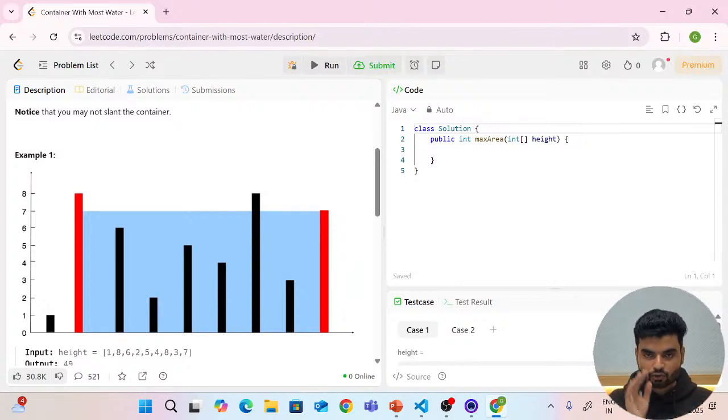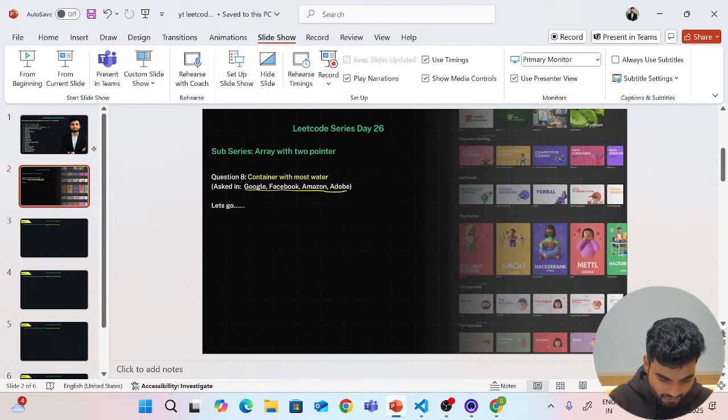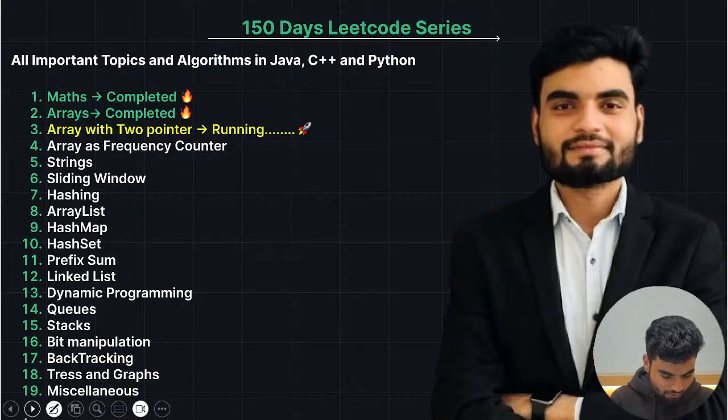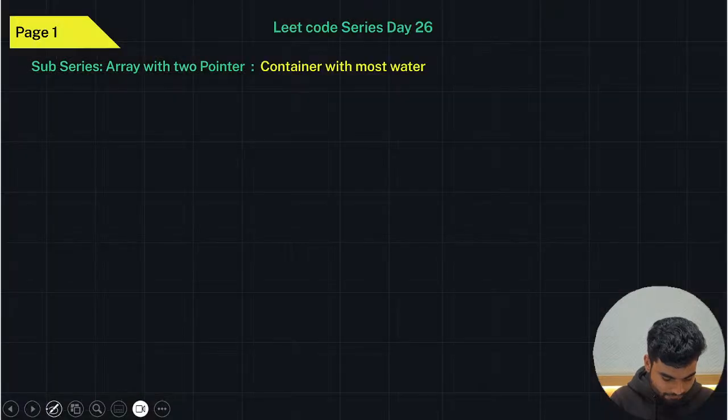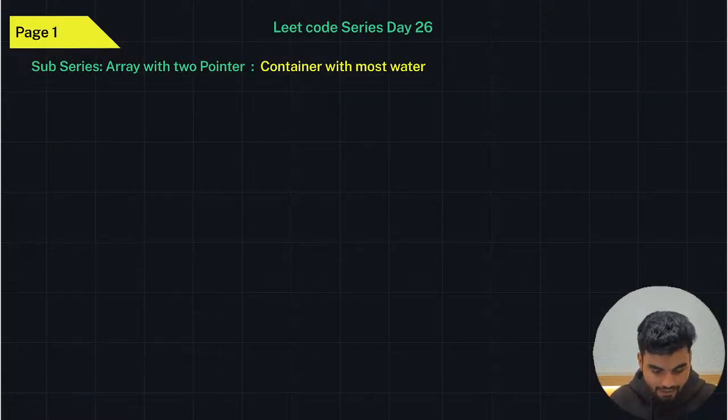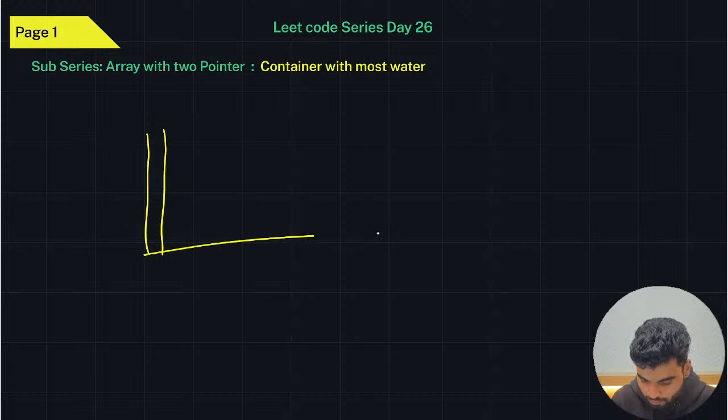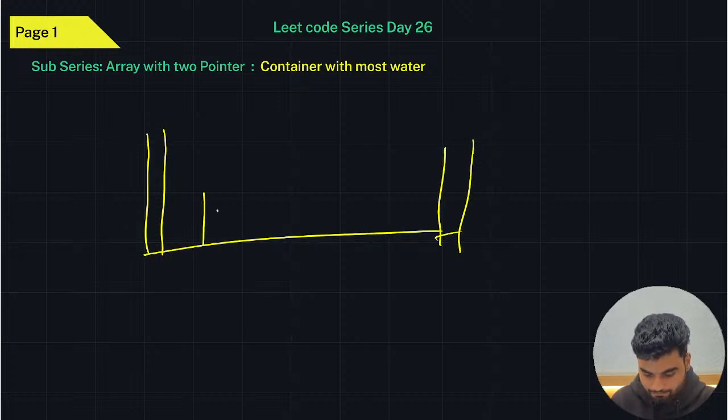I'll say the area you can have the maximum from the first pole and the last pole, but you have to consider the height as well. So wherever you see the maximum common height, you'll take that height and you will take that width as well. I'll write the code first, then I'll build you a diagram. You'll understand better. And also, if you're having difficulty, what I can do is probably do it from the beginning. Actually, the problem says that you will have multiple poles, right? And here you will have multiple values.